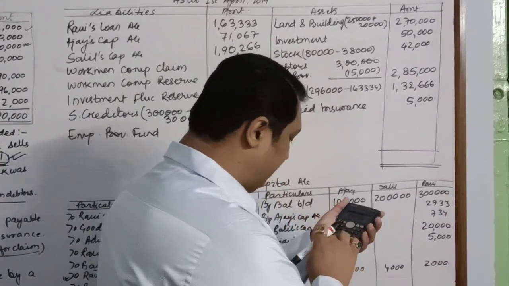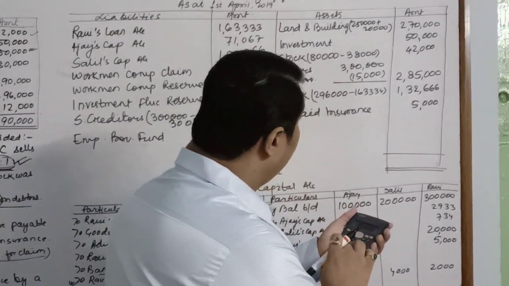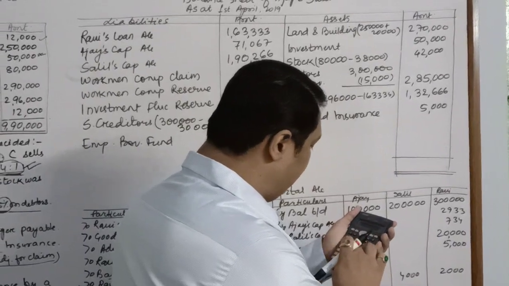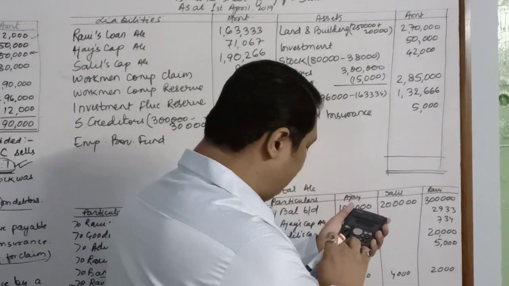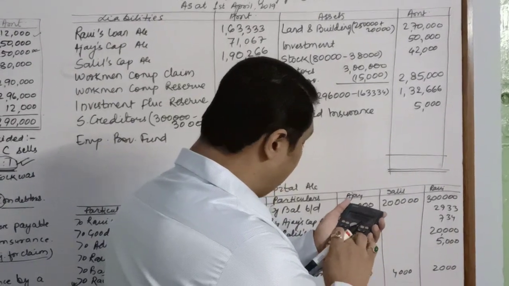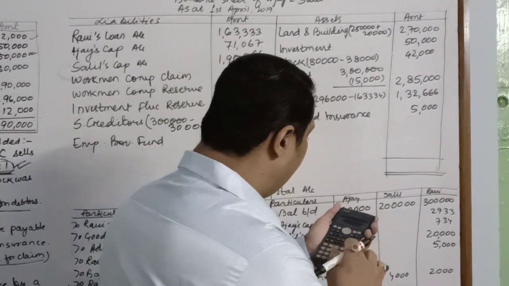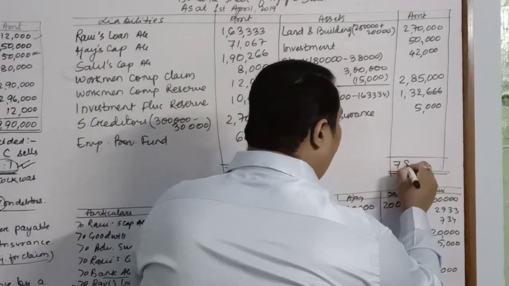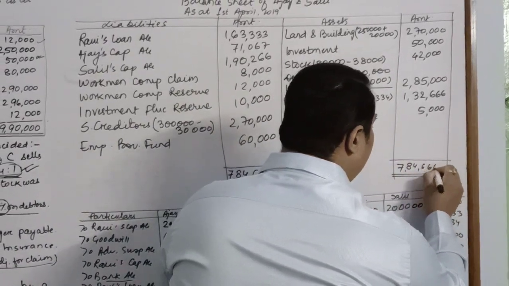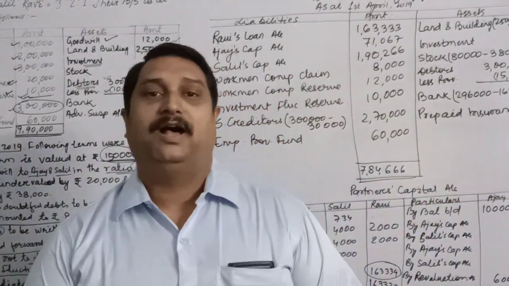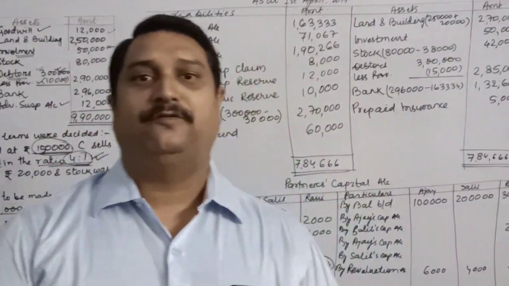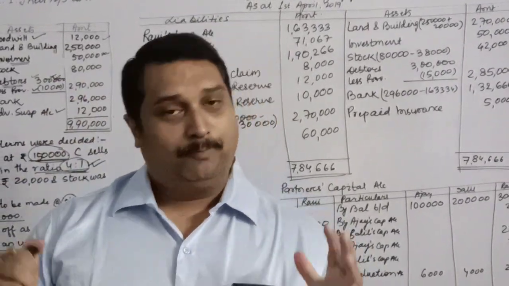Now let's check this side, asset side, 2,70,000 plus 92,000 plus 2,85,000 plus 1,32,666 plus 5,000. It is 7,84,666.